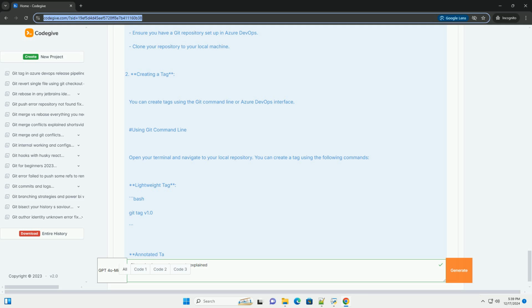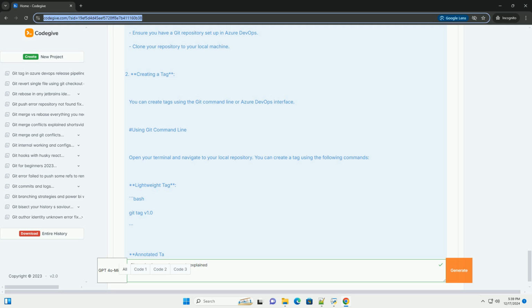Why use tags? Versioning, easily mark releases or significant changes. Collaboration, helps team members understand the state of the project at a given point. Easier rollbacks, if you need to revert to a previous state, tags provide a clear way to identify that commit. Setting up Git tags in Azure DevOps. 1. Prerequisites. Ensure you have a Git repository set up in Azure DevOps. Clone your repository to your local machine. 2. Creating a tag. You can create tags using the Git command line or Azure DevOps interface.